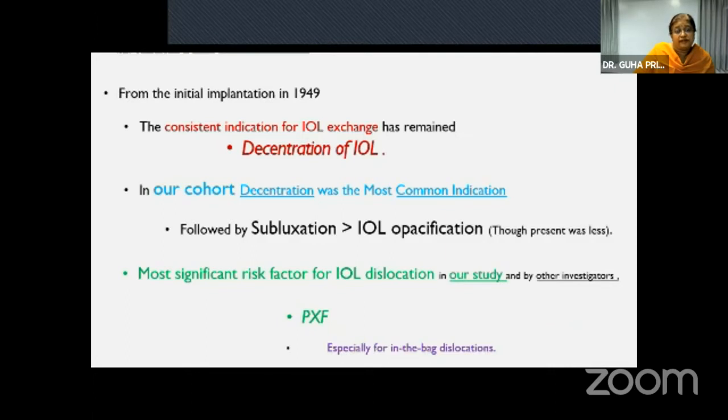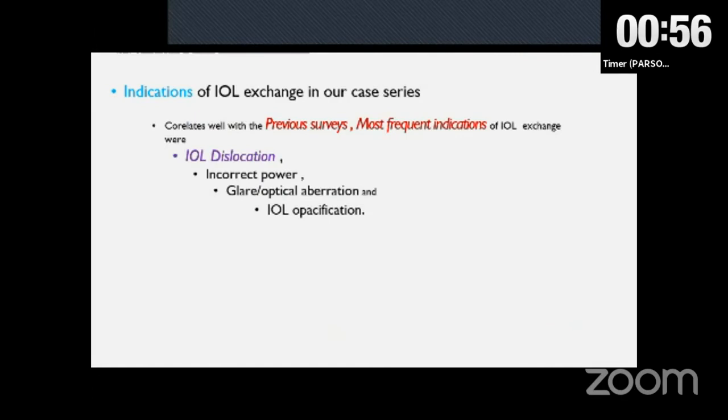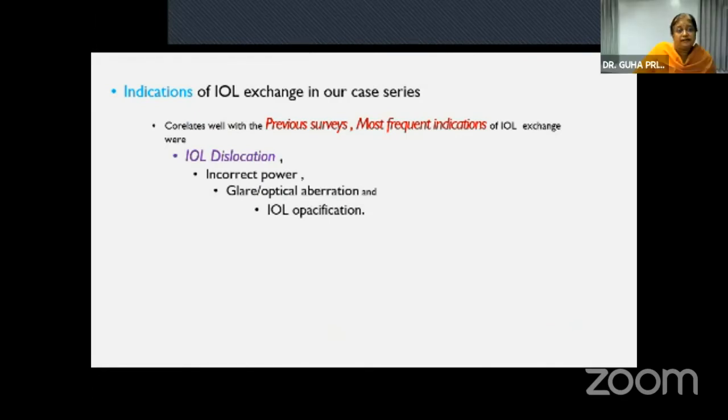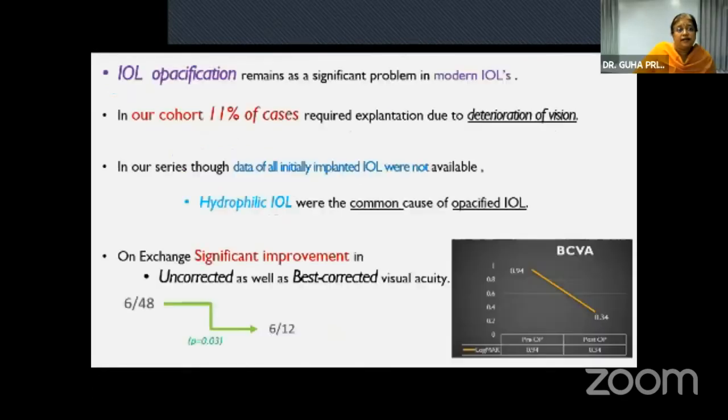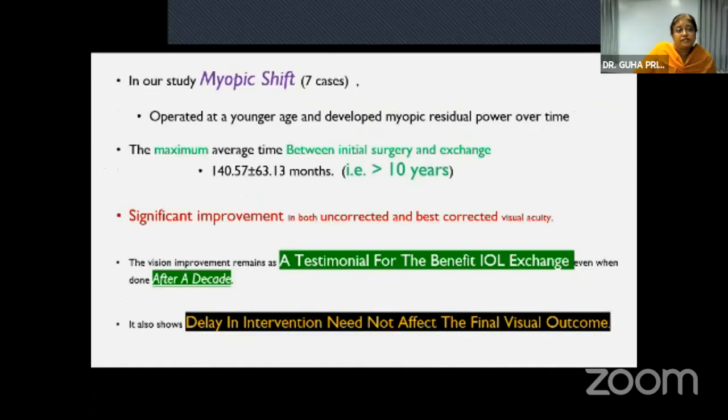And the significant risk factor we found was PXF. The indications of IOL exchange in our case series correlated well with the previous ones, and 11 cases of opacified IOL. Although data of initially implanted IOL were not available, hydrophilic IOLs were the more common cause, and myopic shift in 7 cases. They had the longest duration, greater than 10 years, and significant improvement in both uncorrected and best corrected. This remains a testimonial for the benefit of IOL exchange even when done after a decade.